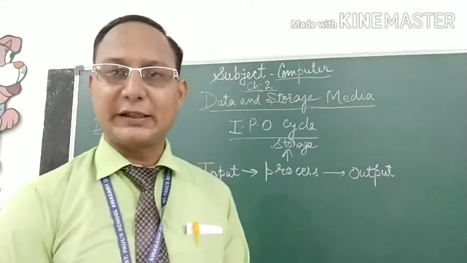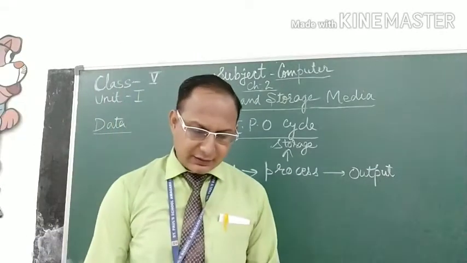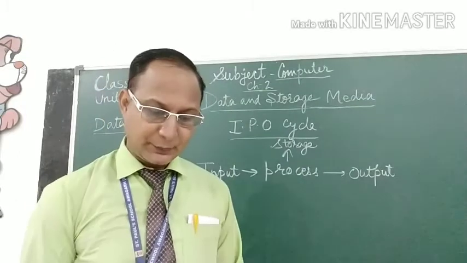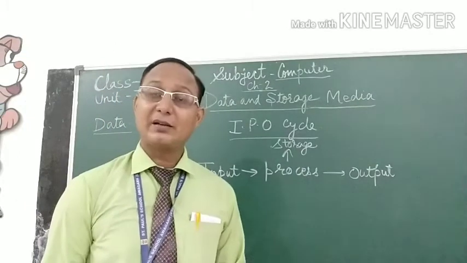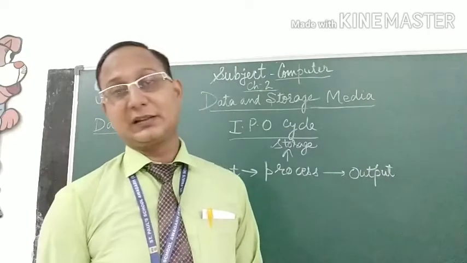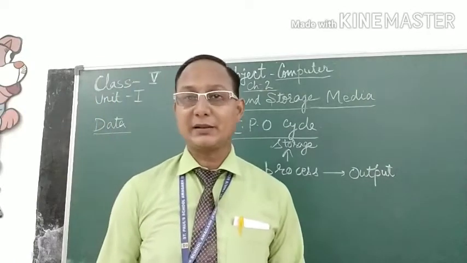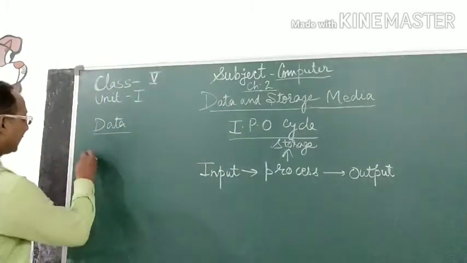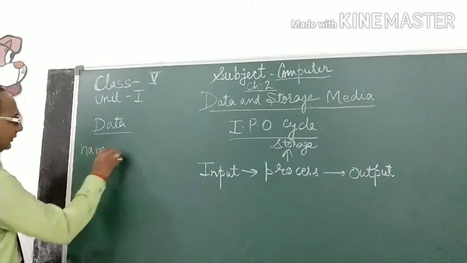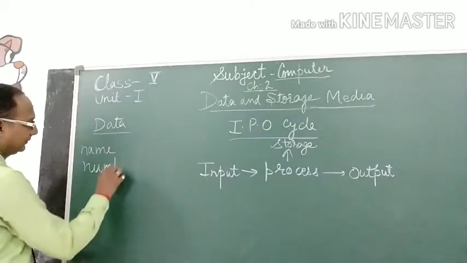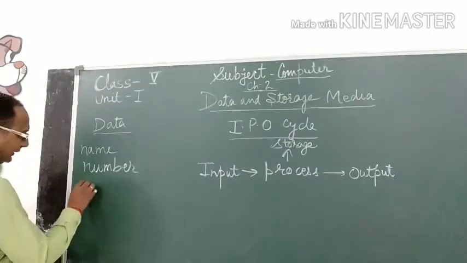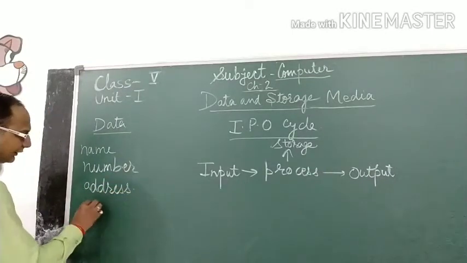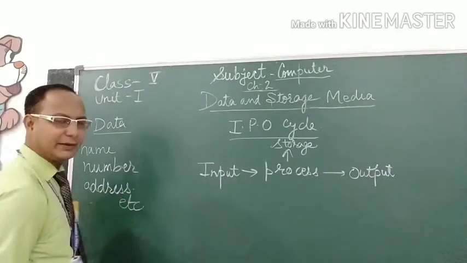Now we are going to study data. Data is a collection of basic facts such as names, numbers, pictures, graphs, symbols, etc. What is data? It is a collection of basic facts. Data may be name, number, address, or etc. It may be anything.